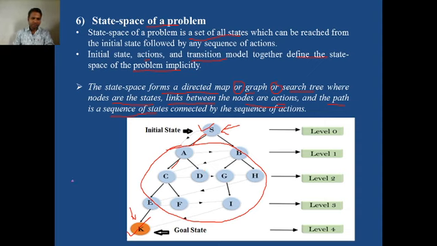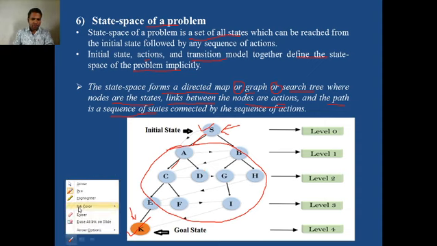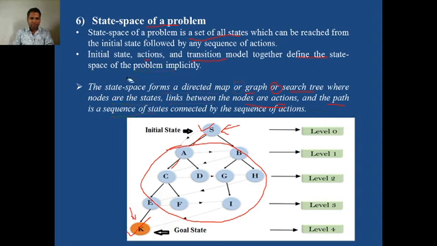So what you have to remember? Whenever some problem is given, the agent has to formulate a state space of the given problem, which is nothing but all states which can be reached from the initial state with the help of certain actions.